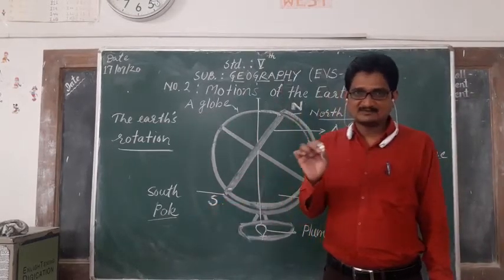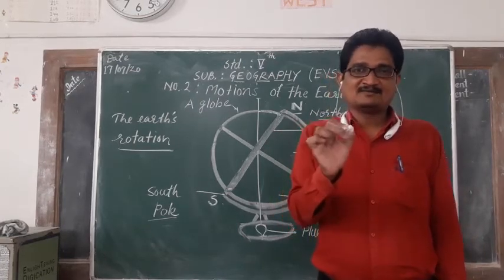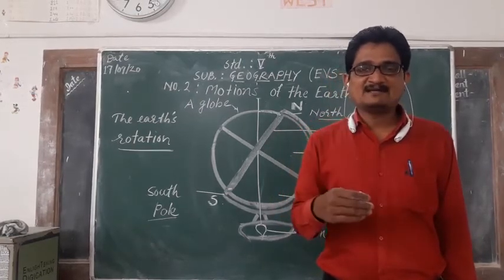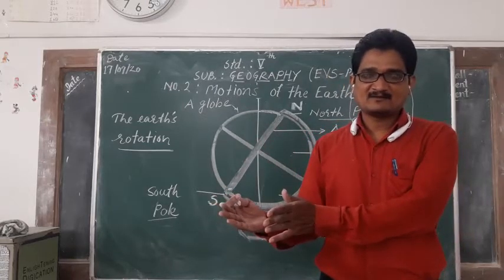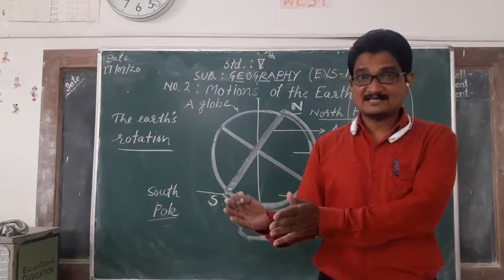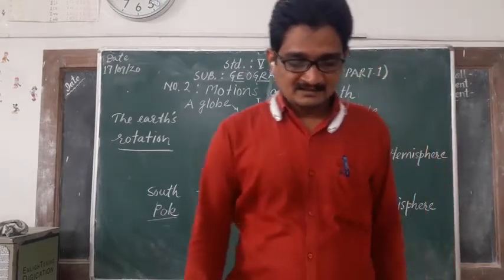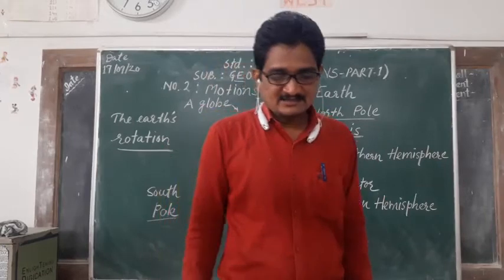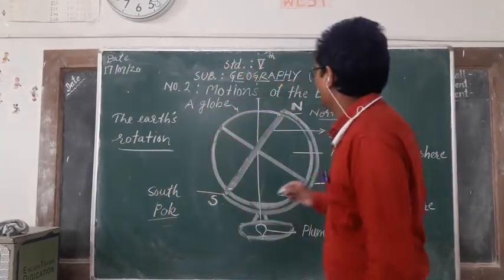Note it down in your notebook also, and in your textbook mark down whatever markings I am giving. You have to write it down in your notebook according to our exercise questions. N is the north pole of the earth and S is the south pole of the earth.